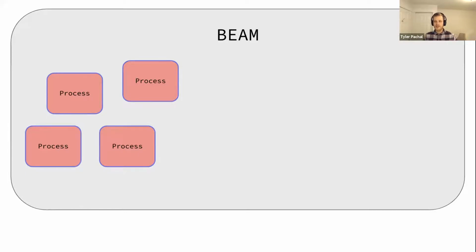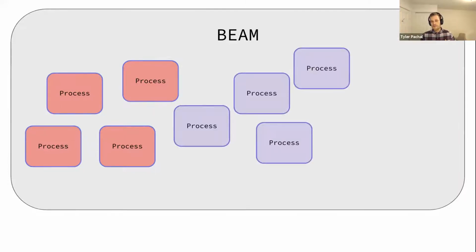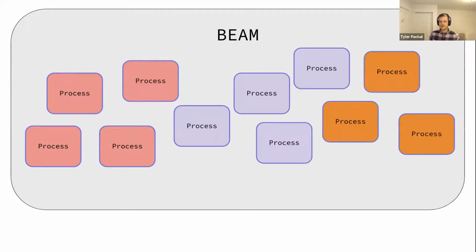So the first set of processes we might bring up is the core Elixir things, maybe IO stuff, the built-in logger, those kind of things that you really need to get your program to run. And then we might bring up some more processes, and these might be your actual application code, the things that are going to run your business logic and make your users happy. And then there might be even more processes, and these could come from dependencies that you include in your project.